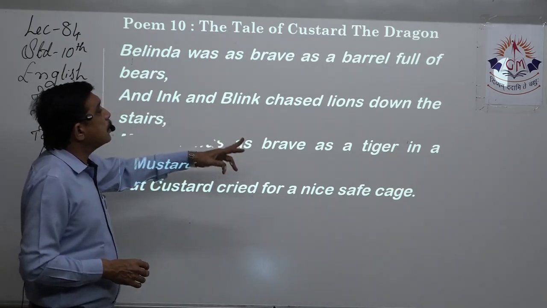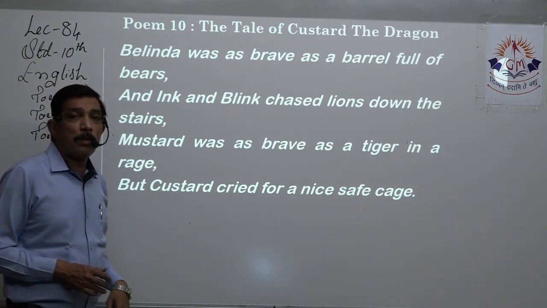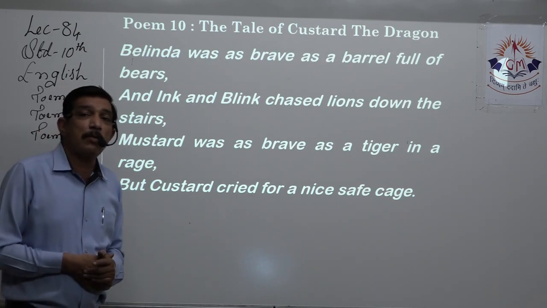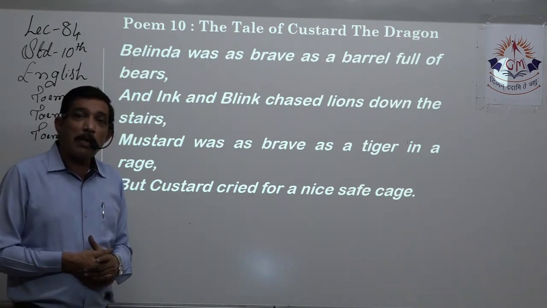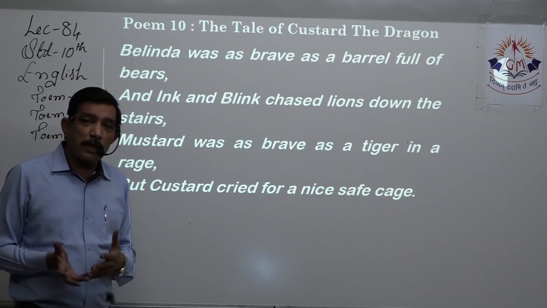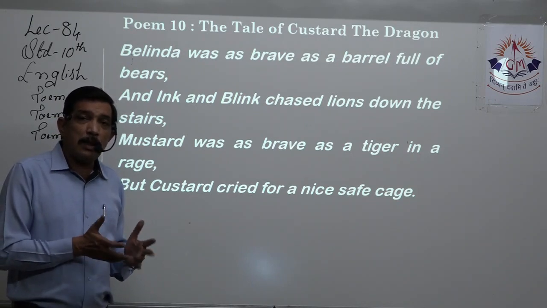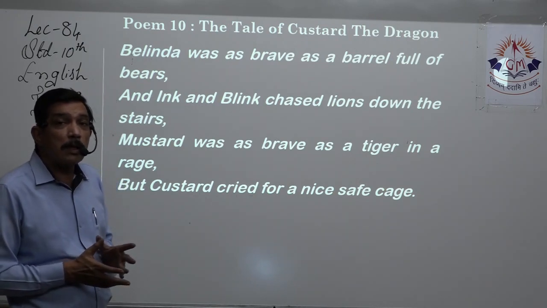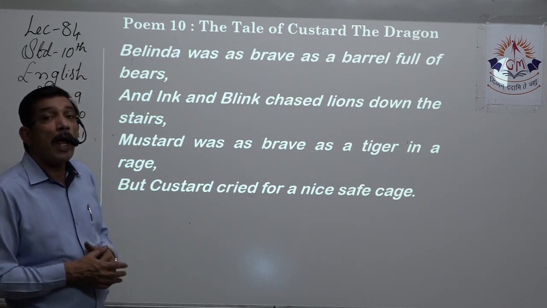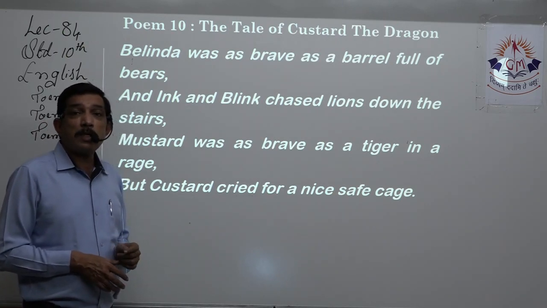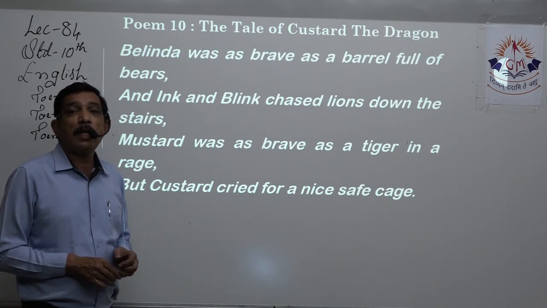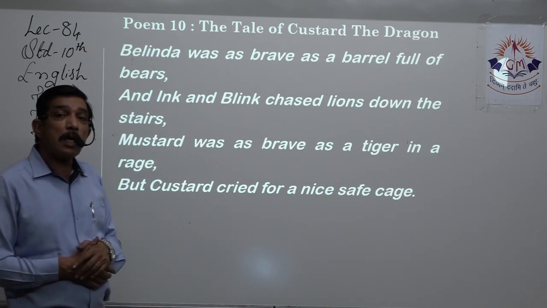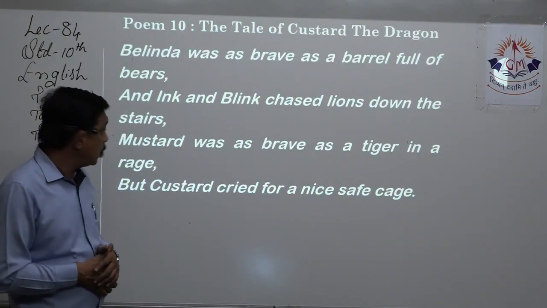And Ink and Blink chased lions down the stairs. Now, already they are very small animals. Yes, and on top of that, they are frightened. One is a kitten and one is a mouse. They are already frightened because a mouse is always frightened. But the kitten, it's not a cat also right now. It's just a small young one of the cat. So it always looks here and there in a frightened manner. And they are shown brave, as how brave? Both of them are chasing lions. The lion is frightened and running ahead of them because Blink and Ink are chasing them. So it shows the bravery, that they are so brave that they can chase the lion down the stairs.